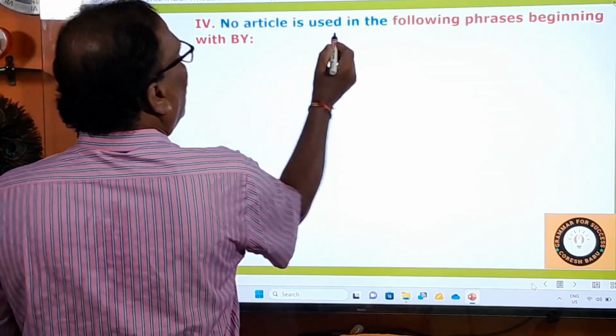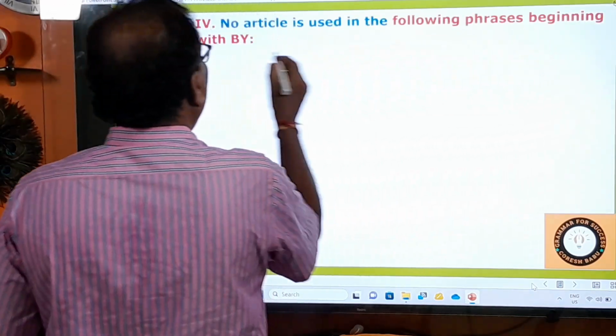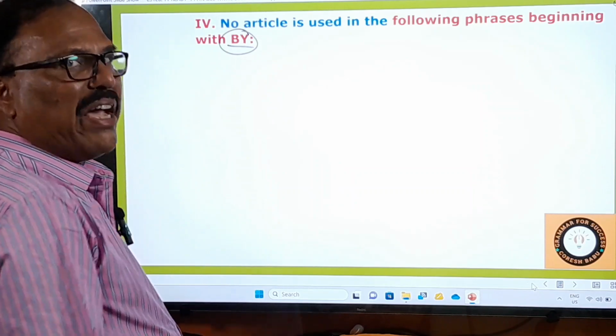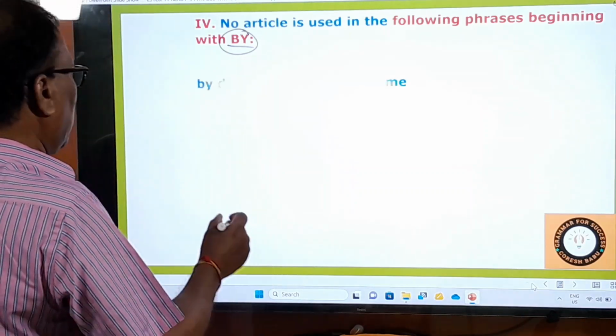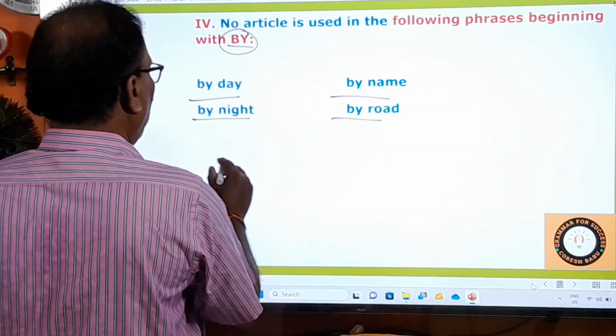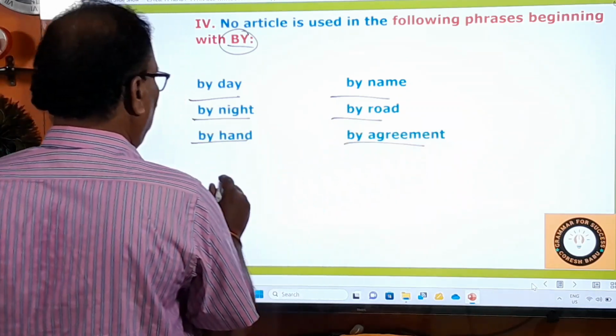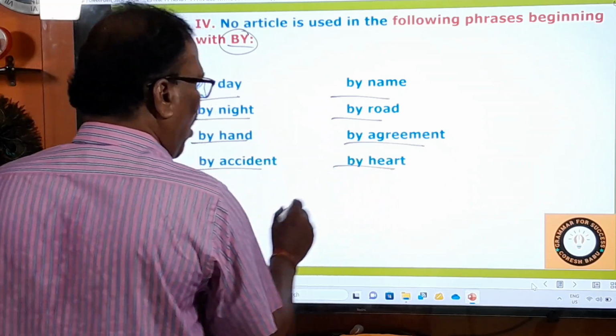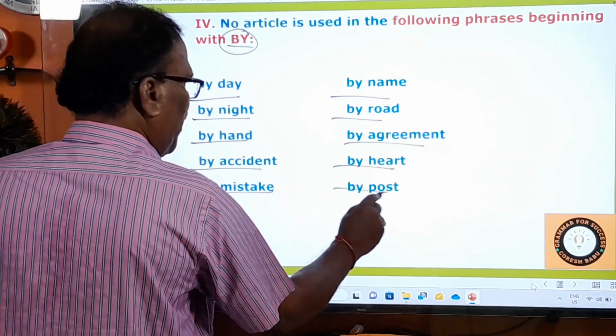Now, fourth one: no article is used in the following phrases beginning with by. Now, by phrases are there. What are the by phrases? Let us see them. By day, by name, by night, by road, by hand, by agreement, by accident, by heart, by mistake, by post.